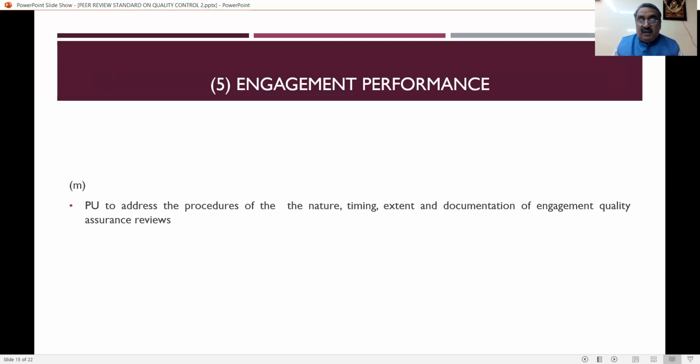We are releasing the report only after solving everything. So the practicing unit has to address the procedures of the nature, timing, extent, and documentation of engagement quality assurance. How to document, how to carry out the nature of the work, everything should be properly mentioned, and it has to be addressed by the practicing unit in its questionnaire, which is related to the standard on quality control.